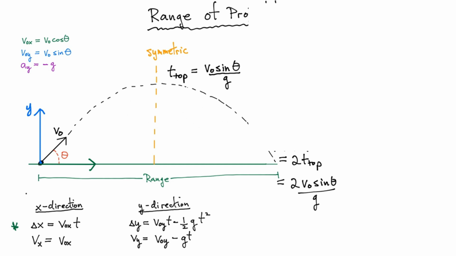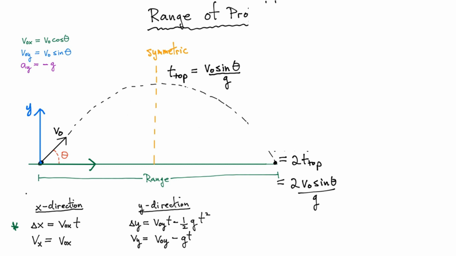So if I go back now, I can write that the range is simply going to be equal to v0 cos theta. And I want to know the time. Well, I need to know the time right at this position, right before it hits the ground. That's the total flight time. So that's simply 2 times v0 sine theta divided by little g.